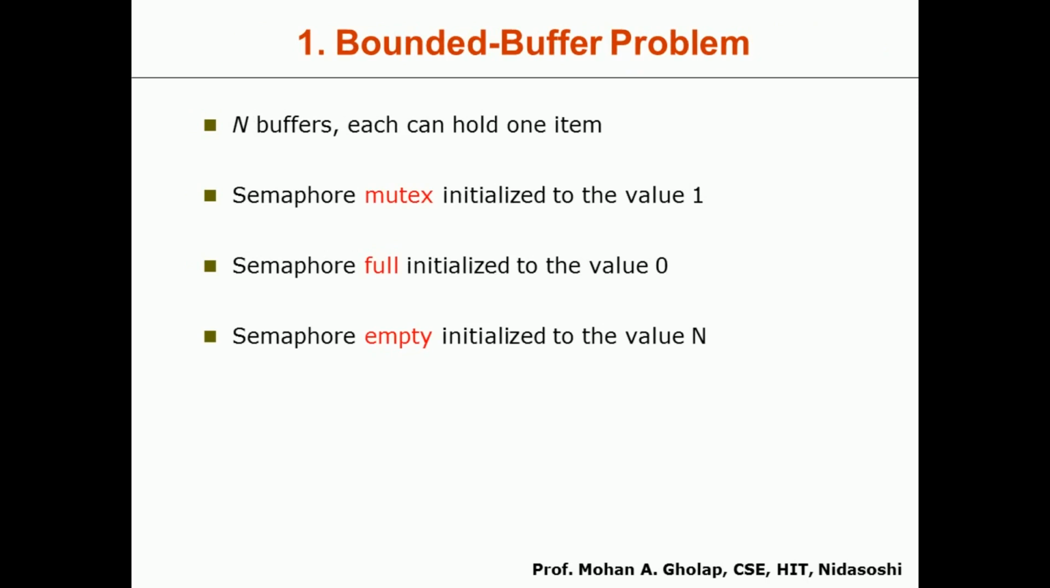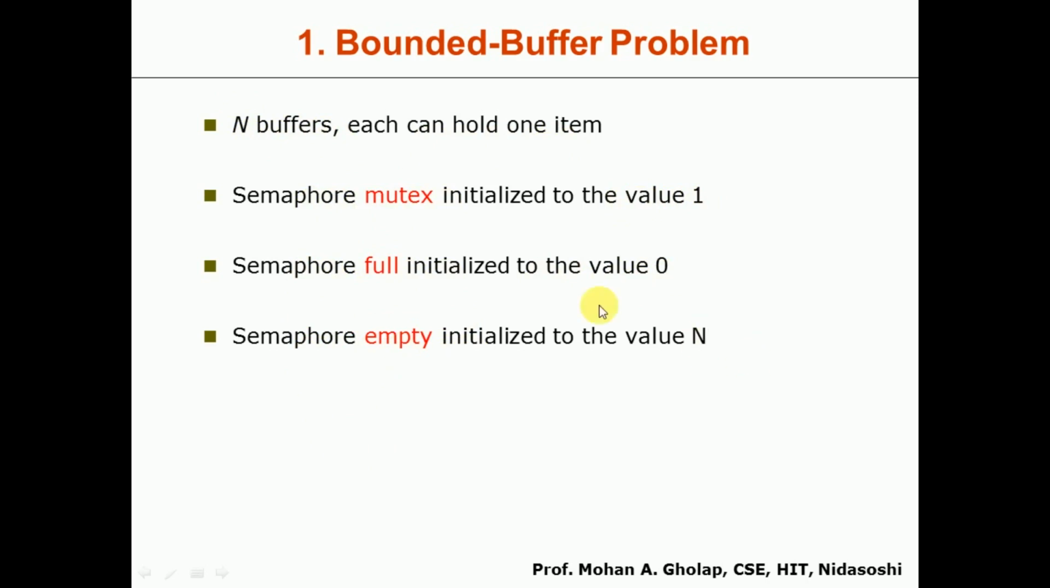This is very similar to the producer consumer problem, which we have discussed at the beginning of this particular chapter. So here in this bounded buffer problem, we have to assume that we have n number of buffers and each buffer can hold one item. Here we have three semaphores, that is mutex, full and empty. Semaphore mutex is initialized to value 1, semaphore full is initialized to 0, and semaphore empty is initialized to n.